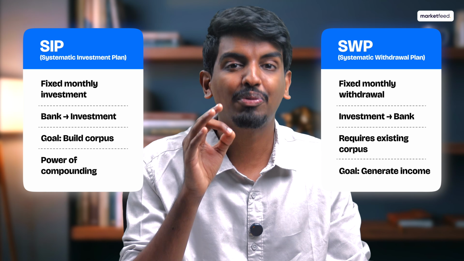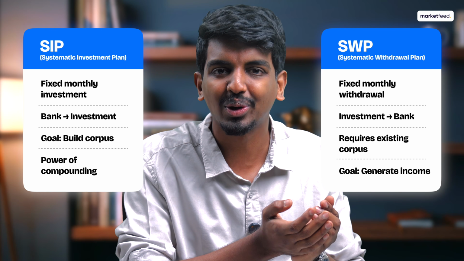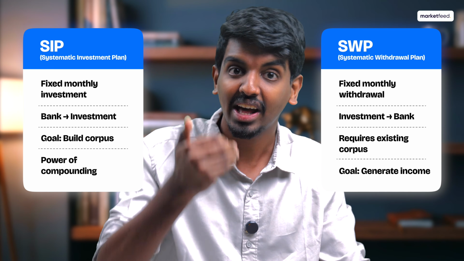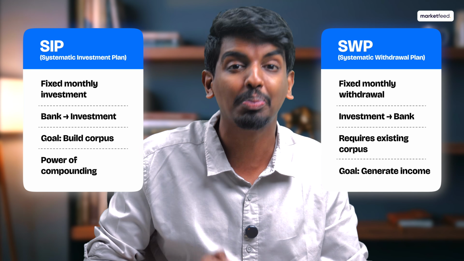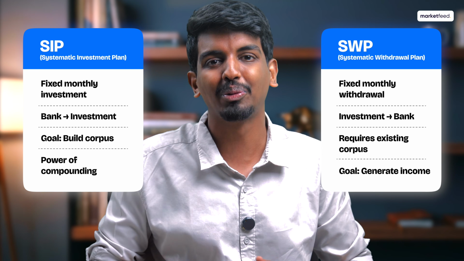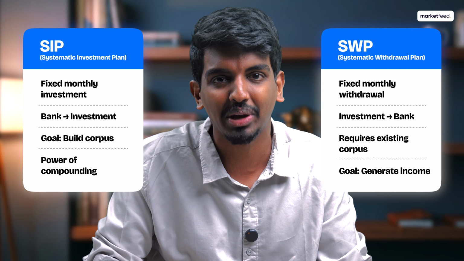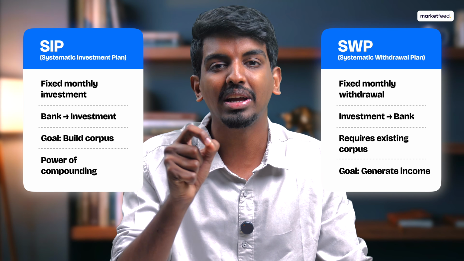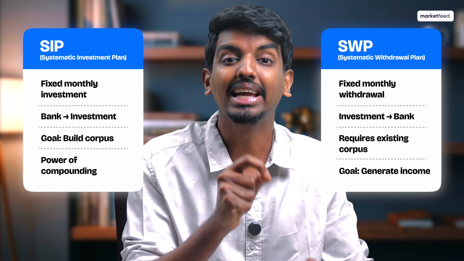Yes, one thing needs to be very clear here. The money comes from some sort of corpus that you have made for yourself. It does not come from thin air, right? The 10,000 rupees per month or the 50,000 or even 1 lakh rupees per month that we talked about does not come from thin air. It comes from certain investments, intelligent investments that you're making. And this SWP will hit your bank account so that you can continue to live your life comfortably even after retirement. So now that you understand really well what an SWP is, let's look at the calculation behind it,